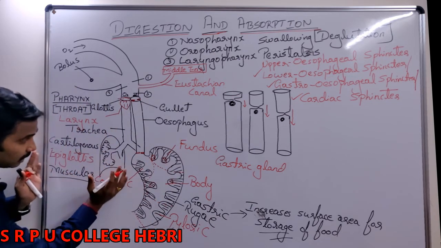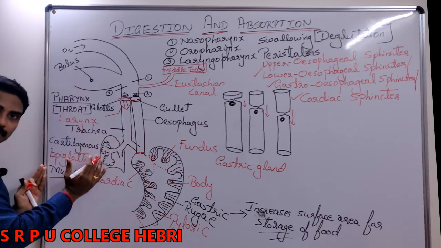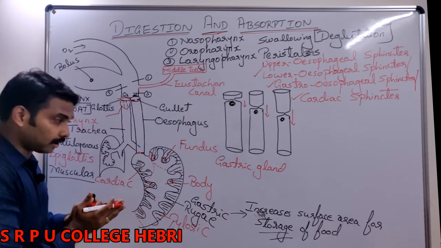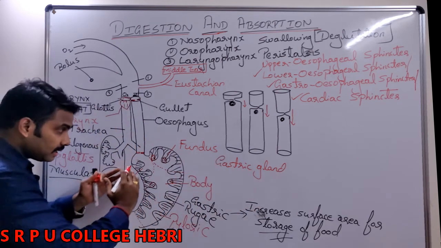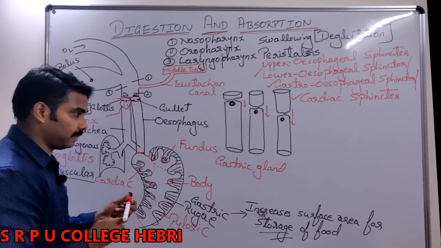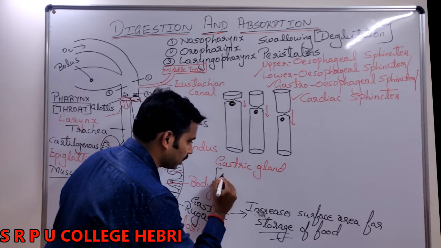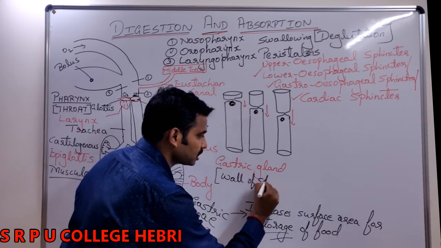Here is your liver, which is totally outside. Here is your pancreas. The gland called gastric gland is not outside. It is in the wall of the stomach. What is gastro? Stomach.